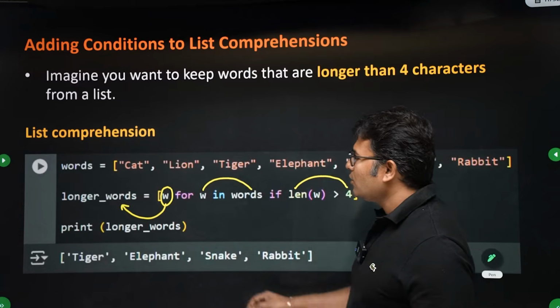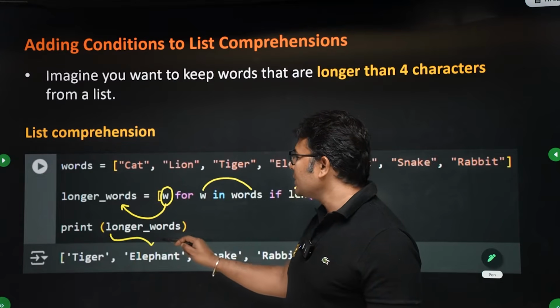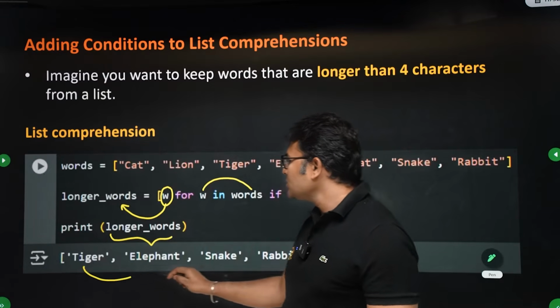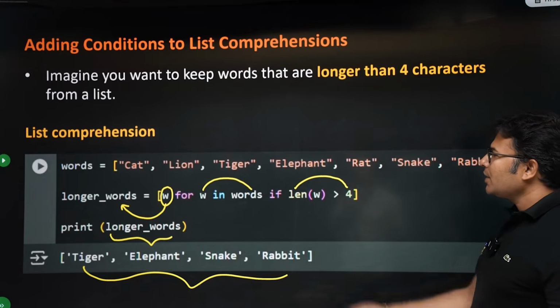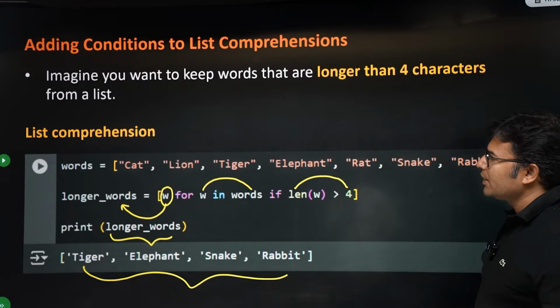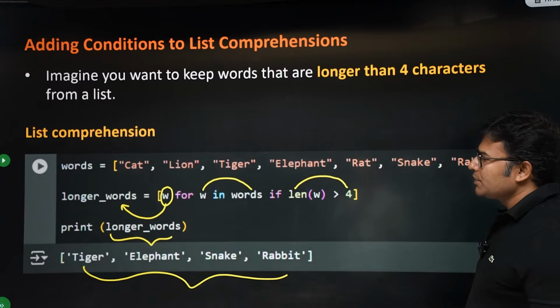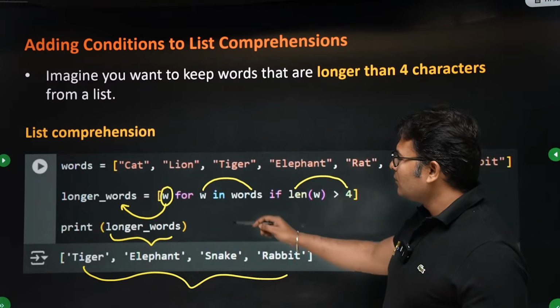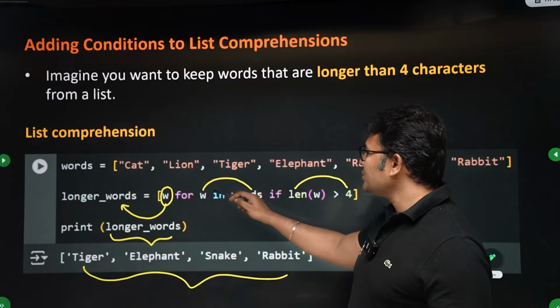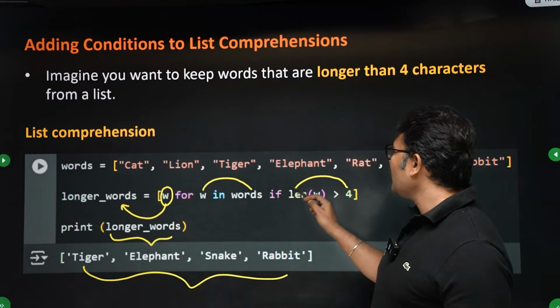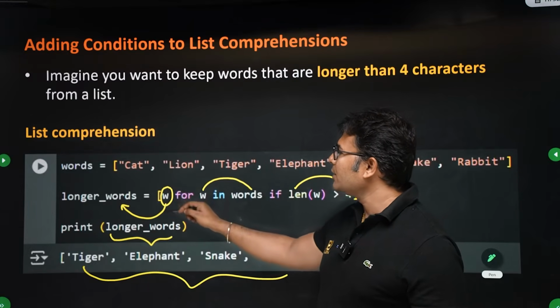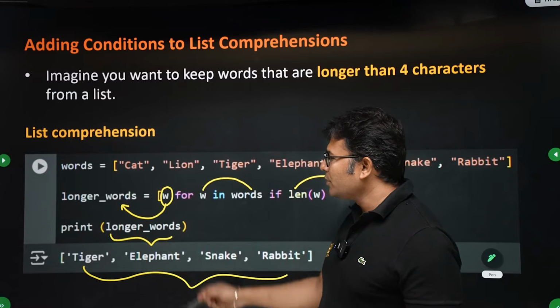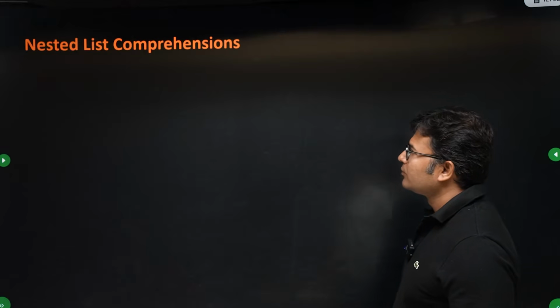Now if you print the longer words list, you will see all the animals whose spelling has more than 4 letters. Cat is eliminated, rat is eliminated, and you got the other words. So how did we do it? For each w in words, if the length of w is greater than 4, then return that w, and it is added to the longer words.